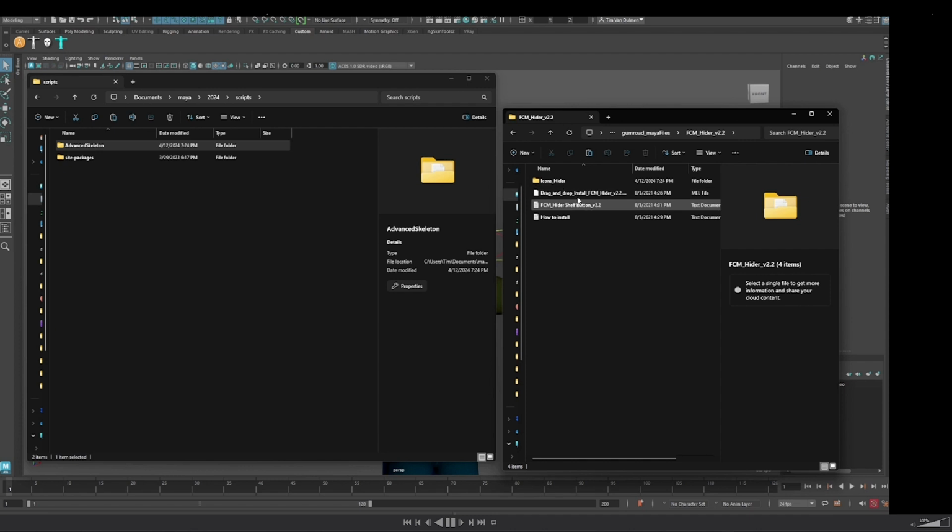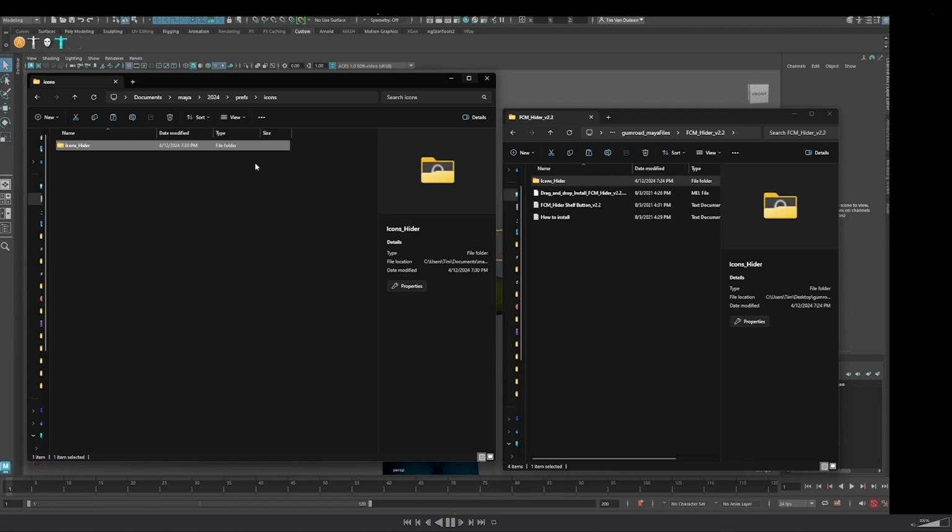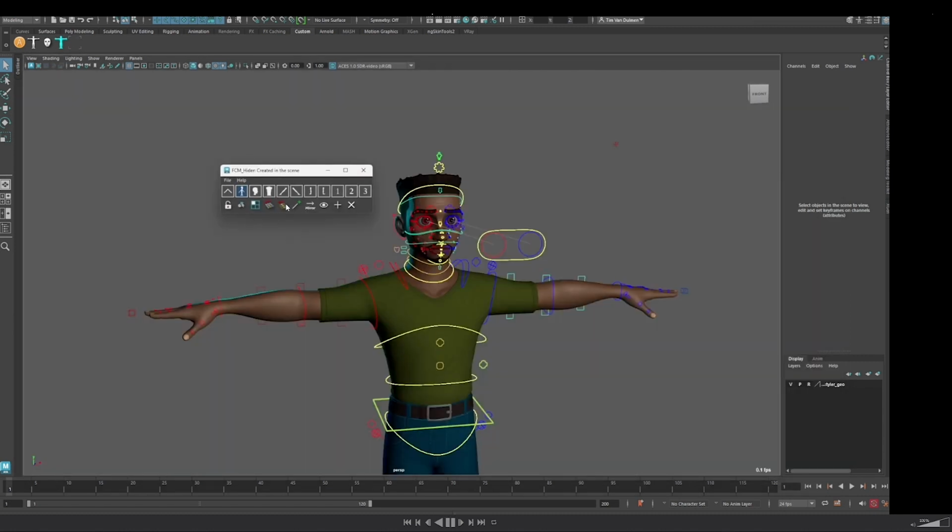We drag and drop the FCM hider in Maya itself, like that. So it will be visible here, but you see that the icon is not visible. So the icon hider folder we will put in icons, prefs, icons, icon hider. If you want to see all the controls here, like the little icon, you have to restart Maya. But it works.